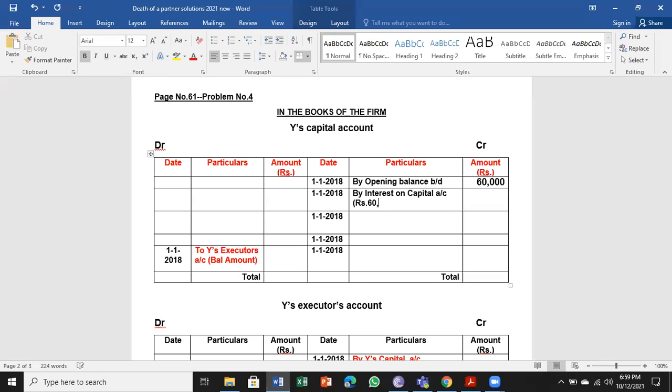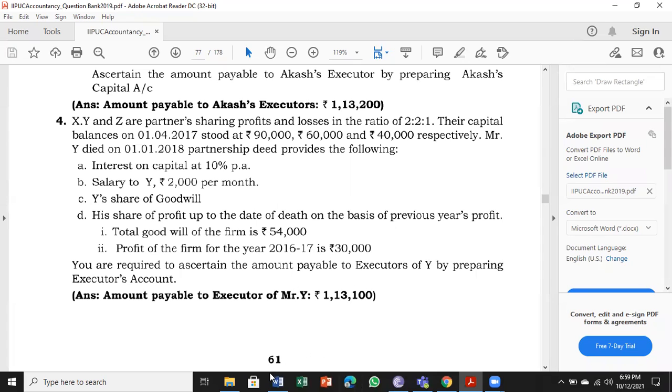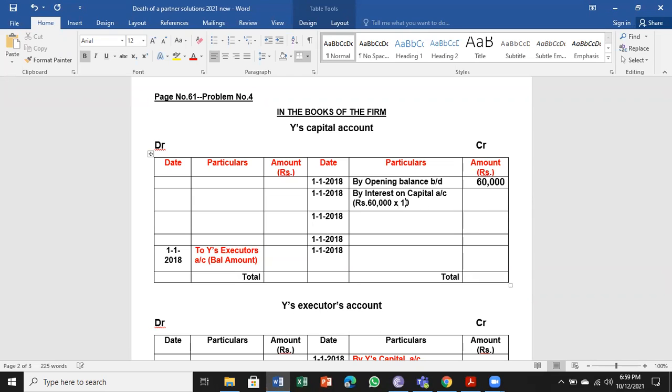So on 60,000, the percentage is 10% per annum, 10 by 100, multiplied by how many months he was alive. He was alive for 9 months. So for 9 months, how much do we have to find? It amounts to 4,500.